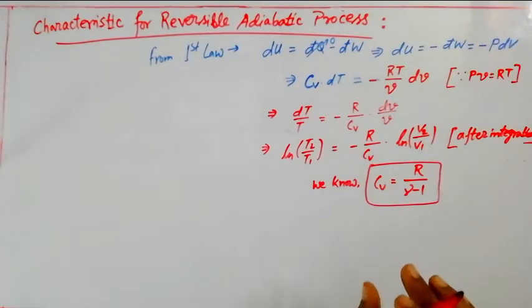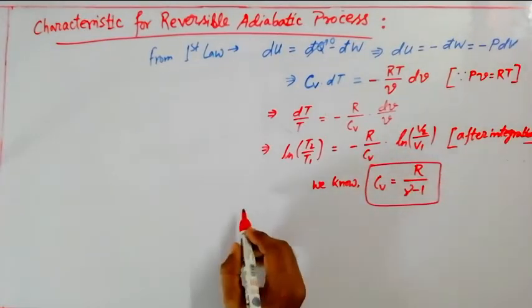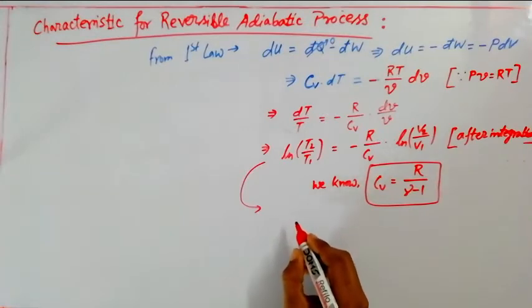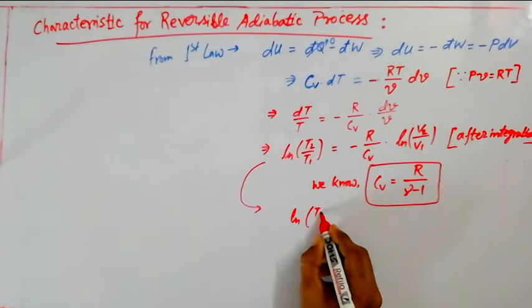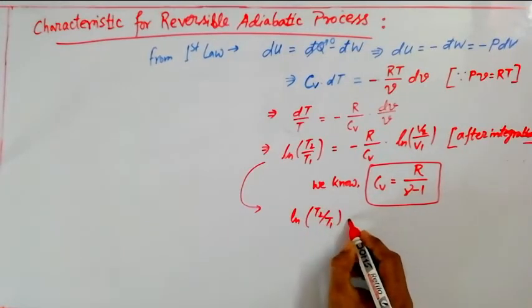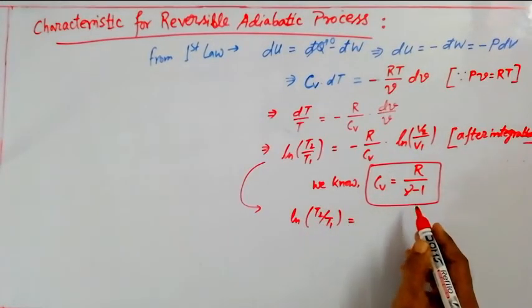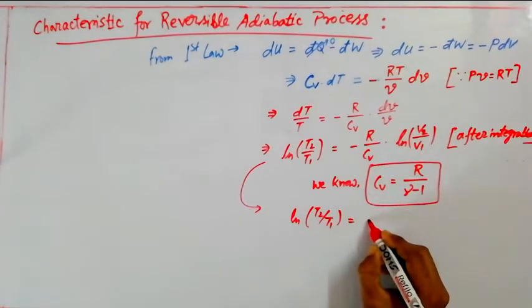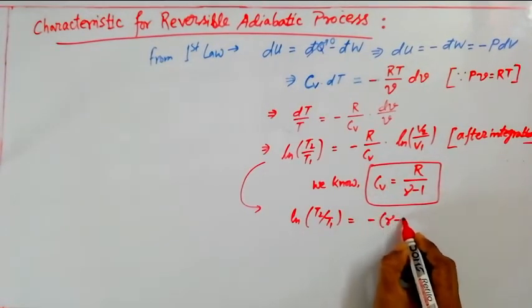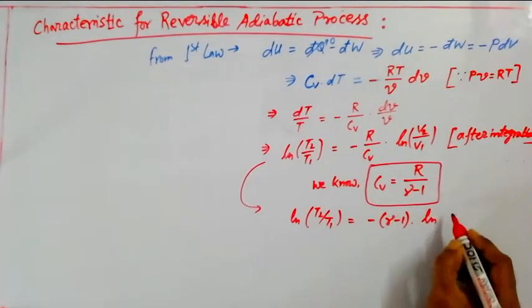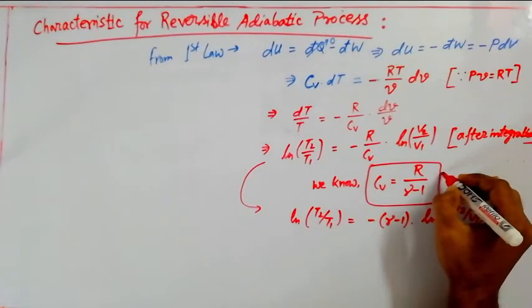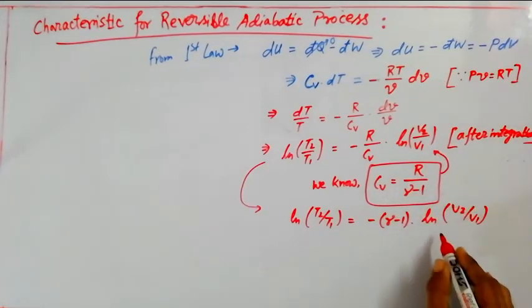So if you put that expression over here, then we can write that equation like this: ln T2 by T1, so R by Cv can be written as gamma minus 1, so minus gamma minus 1 ln v2 by v1. We have just substituted that value over there, so it will come like this.